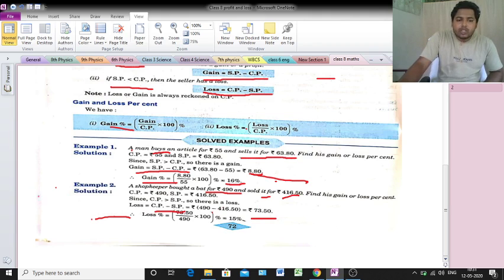Now we find out the loss percent, because the question asks to find the profit percent or loss percent, and since we are getting a loss here, we will get loss percent. Loss percent equals the formula loss by CP into 100. Loss we got is rupees 73.50 and CP is 490. So put in the values: loss by CP into 100. After calculation we get 15%. Clear? So example 1 and example 2 clear?